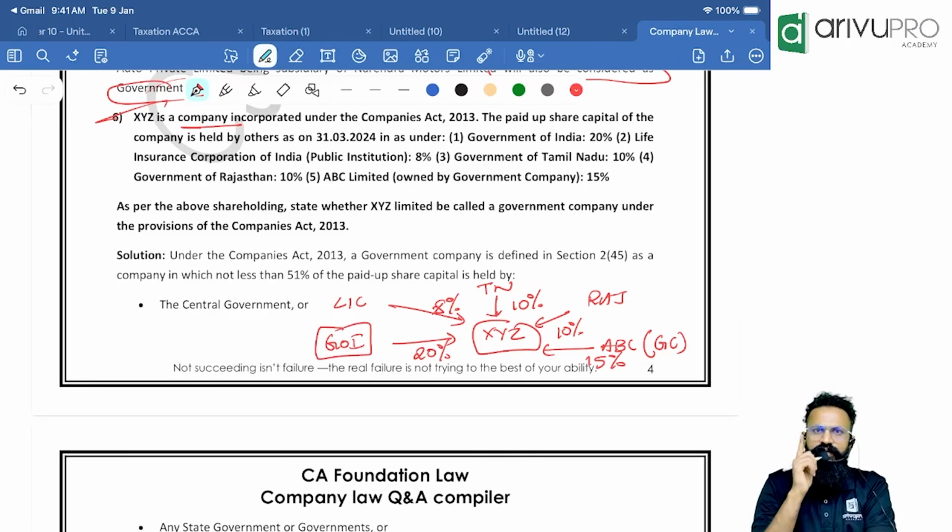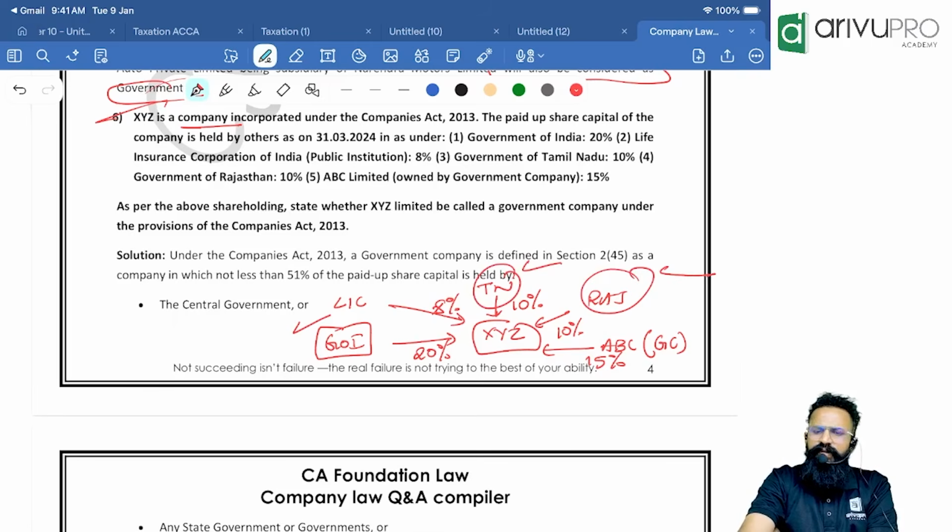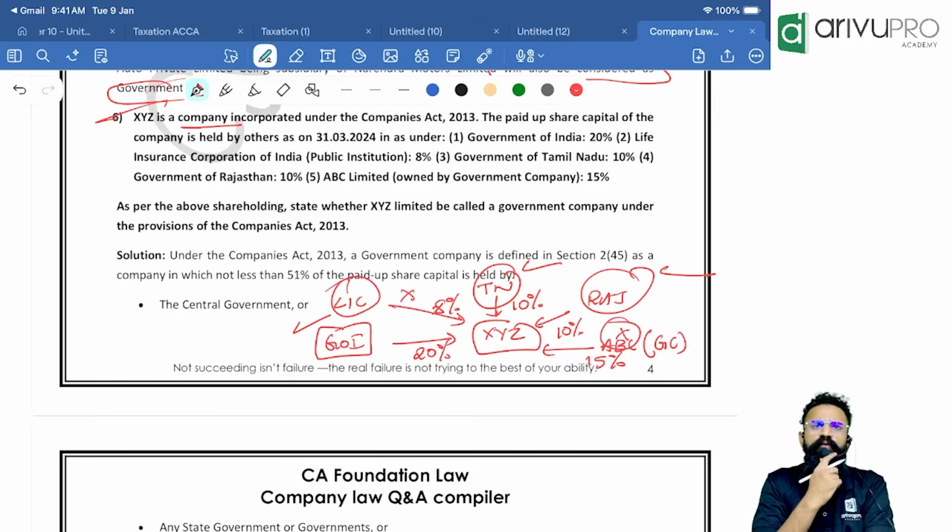See, it should be held by central government, state or center and state. So add this 20. Tamil Nadu, add 10. Rajasthan, add 10. People, see, these are not given in the definition. When a government company holds the shares, you need to add it in the 51%, nowhere the definition says. And hence my shareholding, people, is just 40% the government is holding, and hence I cannot call this a government company.